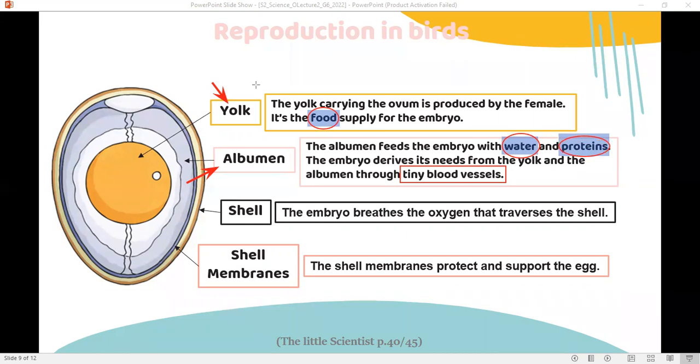What about the shell membrane and the eggshell? The shell membrane protects and supports the baby inside the egg. The shell has small pores, small windows, to let the oxygen traverse the shell for the embryo to breathe.